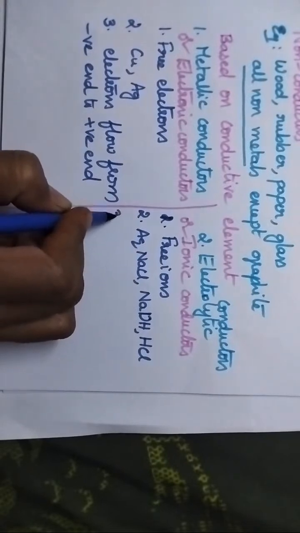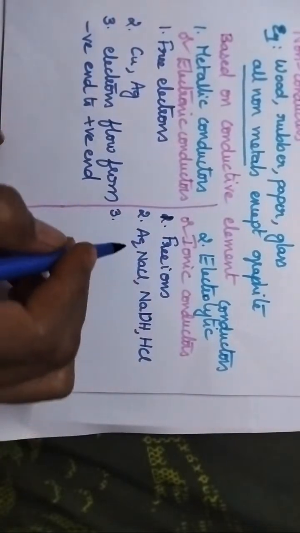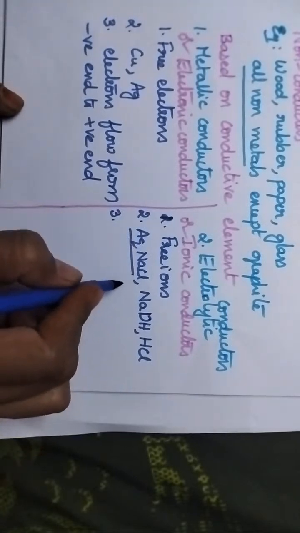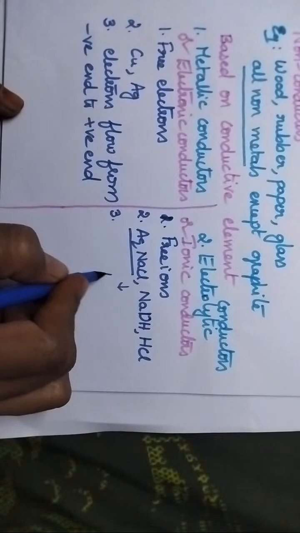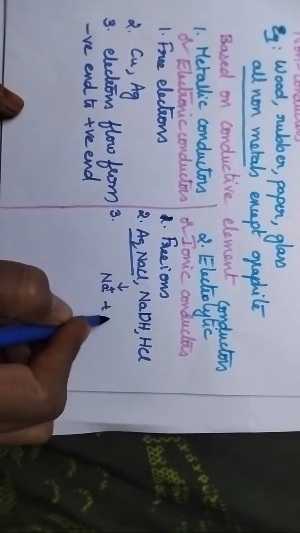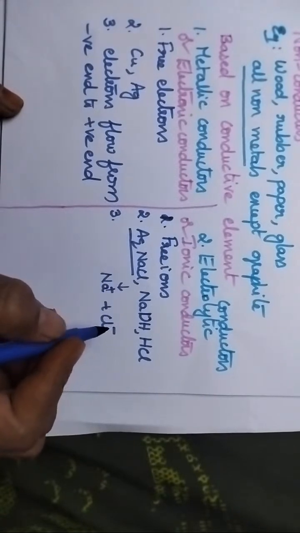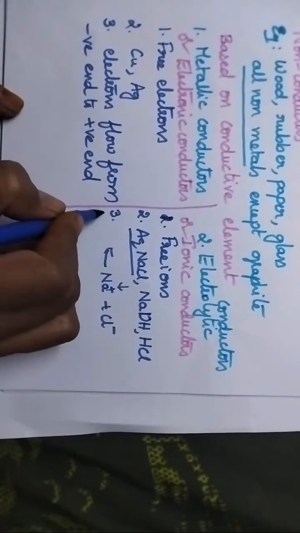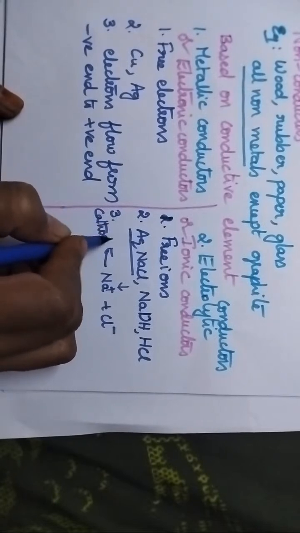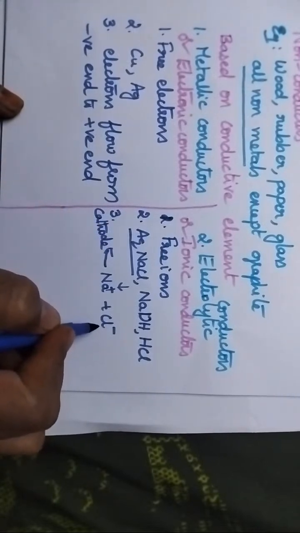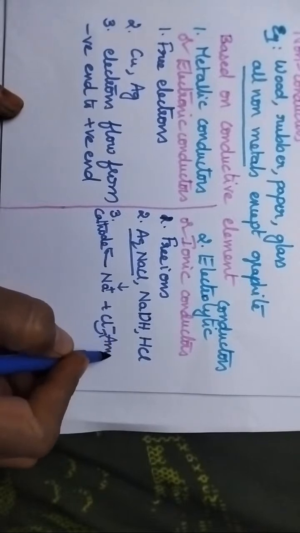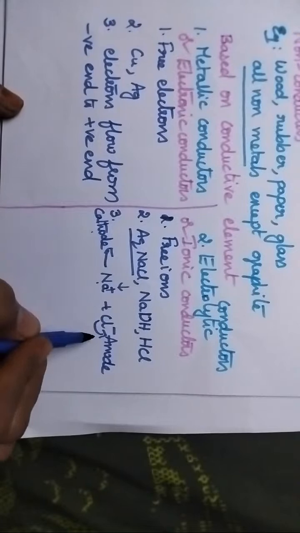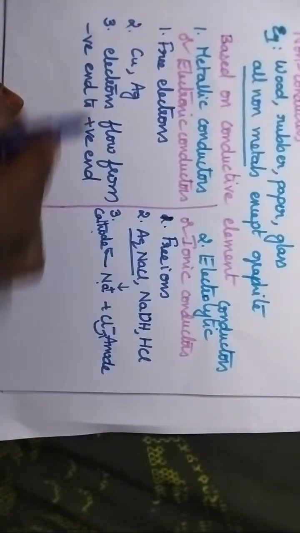Coming to the electrolytic conductors, here always aqueous, for example, when we consider aqueous NaCl, it undergoes decomposition into Na+ and Cl-. So during the conduction process, these cations will move towards the cathode and the anions will move towards the anode. So oppositely charged ions will move towards the oppositely charged electrodes.